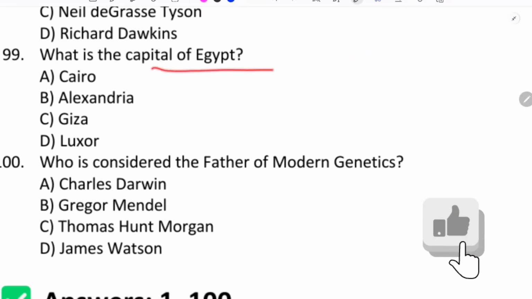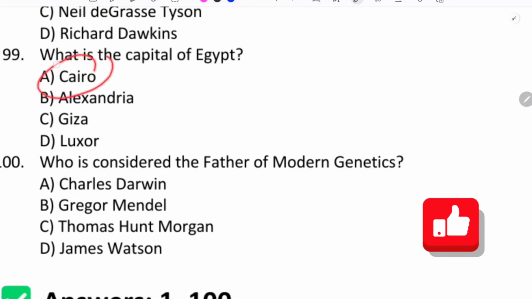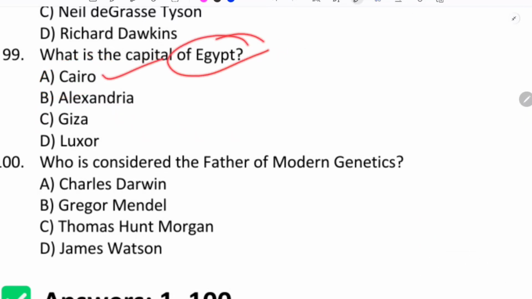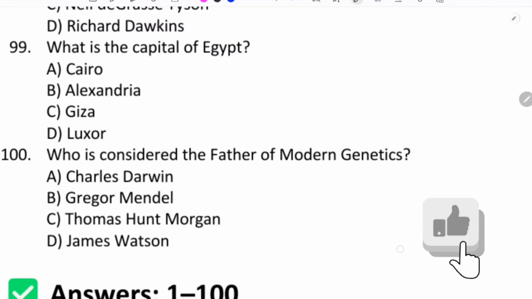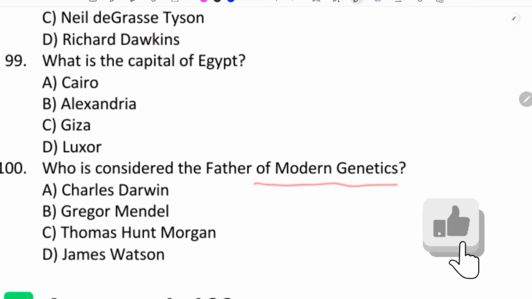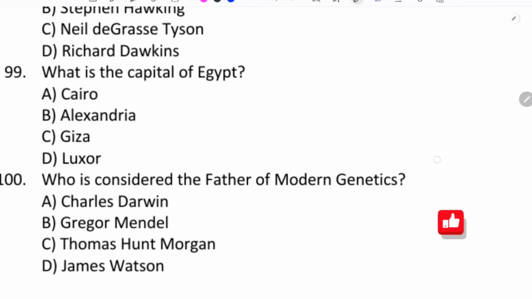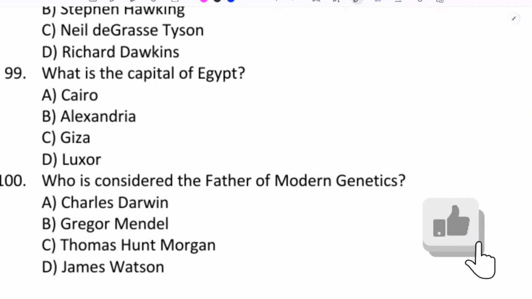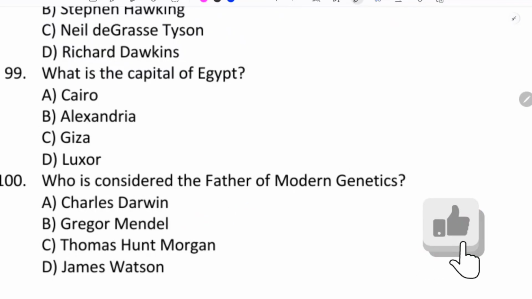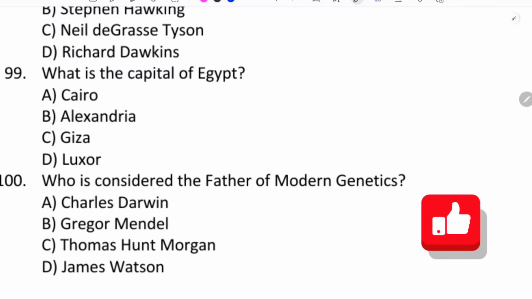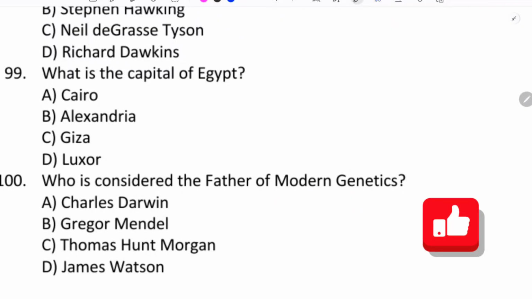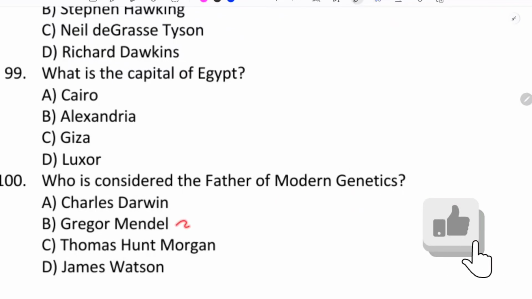What is the capital of Egypt? Cairo. Who is considered the father of modern genetics? The correct answer here is Gregor Mendel.